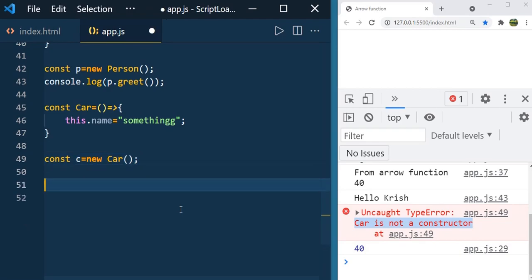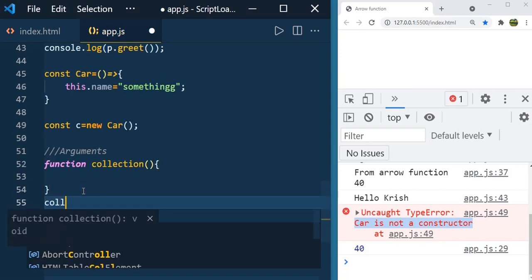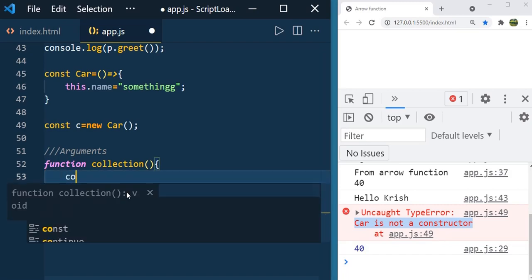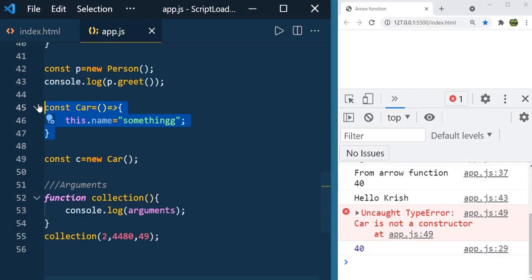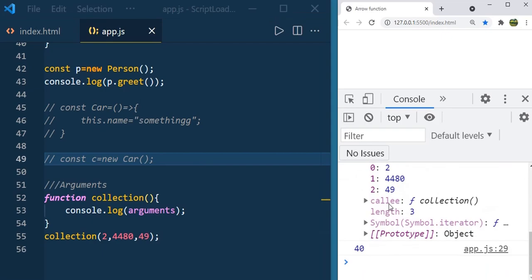Now let us see another difference, which is using arguments. Function collection, and you are calling collection by passing some random numbers. If you want to print them, normally we use arguments, right? Console.log, and if you print it, just comment out this because it is giving the error. Now let us see the arguments, and you can see the values that you passed: 2, 4, 4, 8, 0, 4, 9.